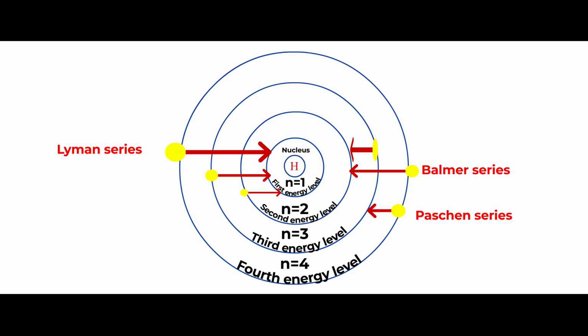Likewise, when electrons transit from higher energy level to the fourth energy level, a series called Brackett series is produced in the hydrogen spectrum.